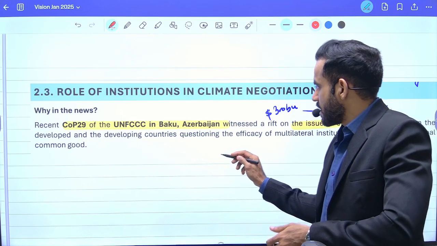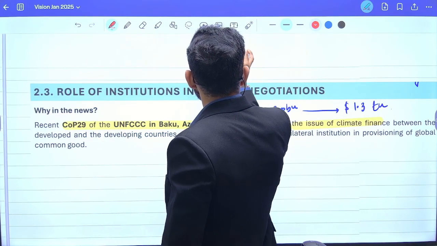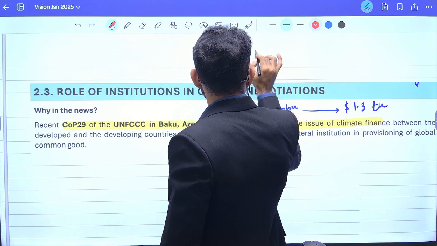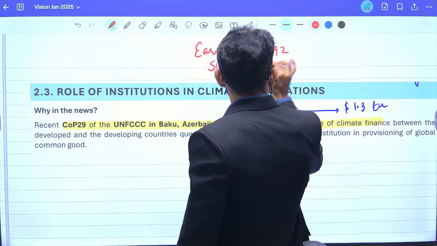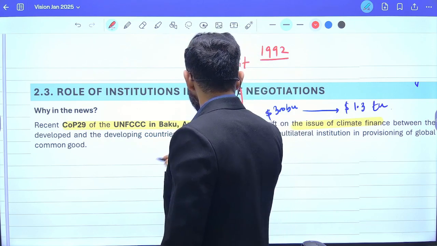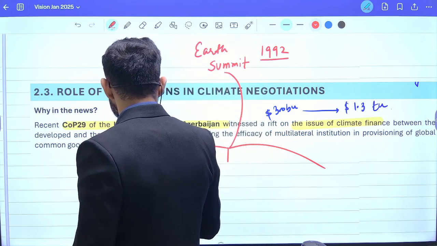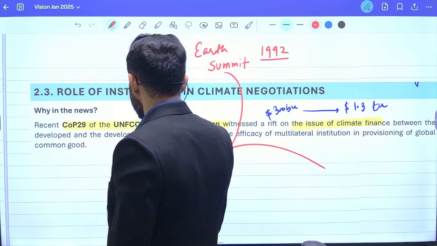See, understand, there was the Earth Summit, which was held in Brazil in 1992, and as a result of that, three institutions came into existence. One is UNFCCC, that is United Nations Framework Convention on Climate Change.